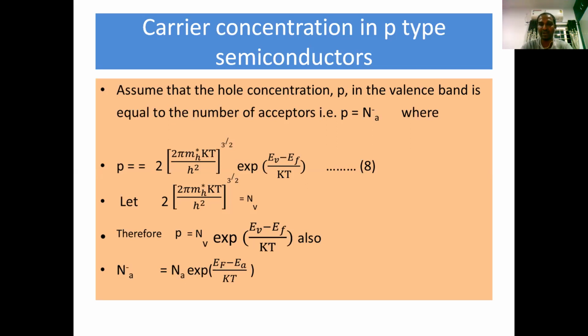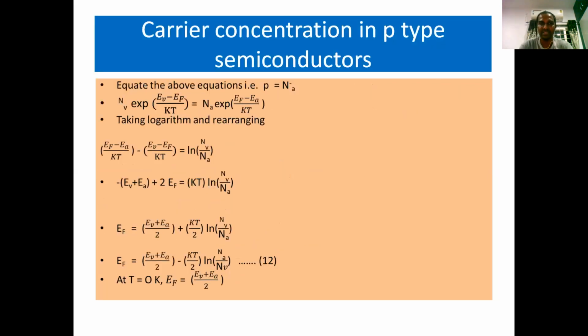This can also be written as Na minus is equal to Na into exponential of (EF minus EA) by kT. Here Na is the number of acceptor atoms and EF is the Fermi energy level. EA is the acceptor energy level just above the valency band, k is the Boltzmann constant and T is the temperature. Equate the above equations, that is p is equal to Na minus. So Nv into exponential of (EV minus EF) by kT is equal to Na into exponential of (EF minus EA) by kT.